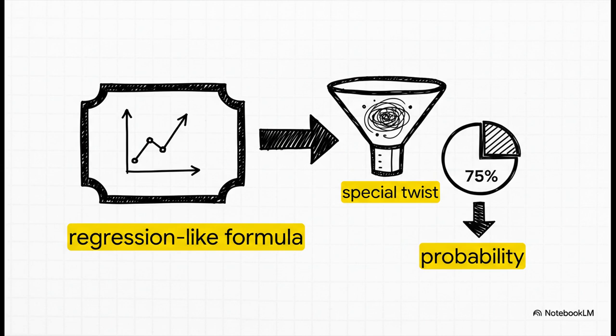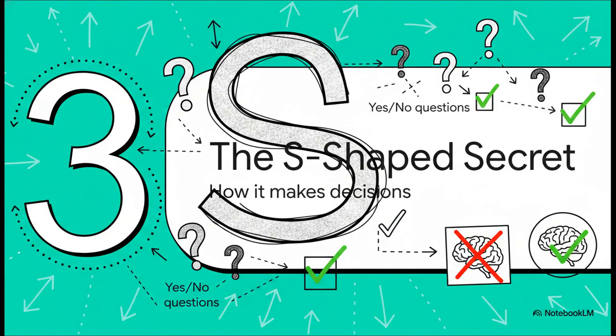Under the hood, it is using a regression-like formula. But, and this is the magic part, it adds a clever little twist right at the end. It takes that raw number and transforms it into something completely different, a probability. So what is the secret twist? What's this S-shaped secret? Let's take a look at the special ingredient that makes it all work.